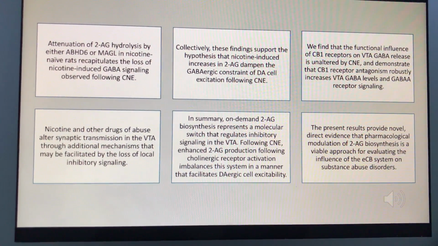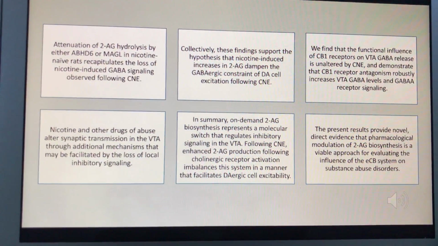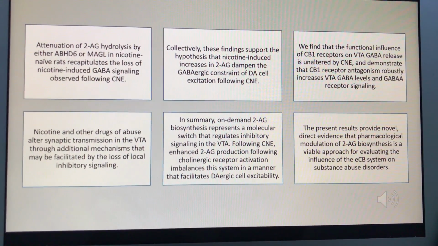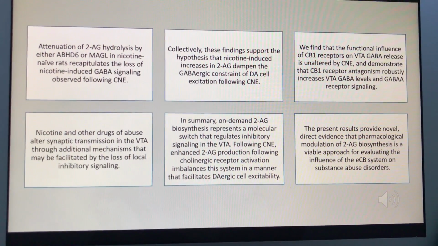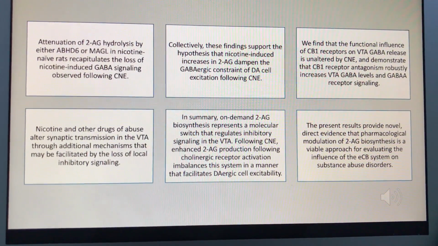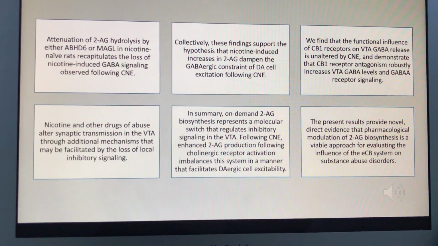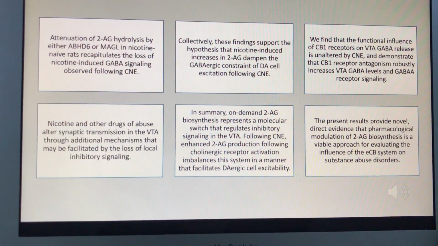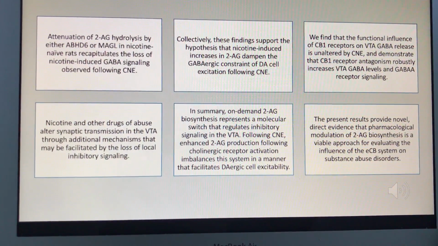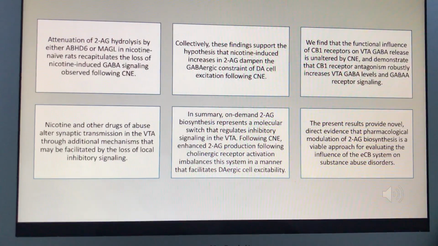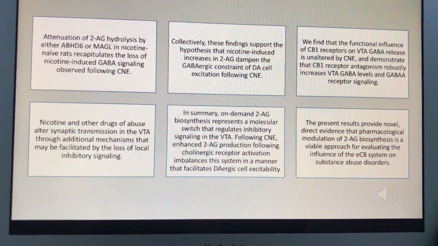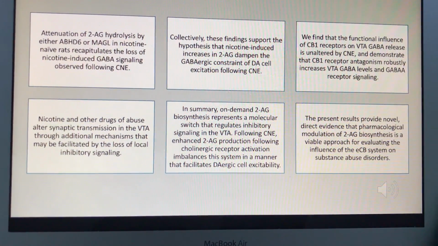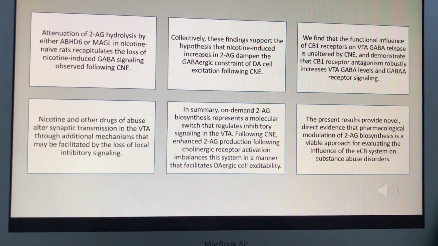These findings support the hypothesis that nicotine-induced increases in 2-AG dampen the GABAergic constraint of DA cell excitation. We find that the functional influence of CB1 receptors on GABA release is unaltered by CNE and demonstrate that CB1 receptor antagonism robustly increases GABA levels and GABA receptor signaling. Nicotine and other drugs of abuse alter synaptic transmission in the ventral tegmental area through additional mechanisms that may be facilitated by the loss of local inhibitory signaling. Our results provide novel direct evidence that pharmacological modulation of 2-AG biosynthesis is a viable approach for evaluating the influence of the ECB system on substance abuse disorder.